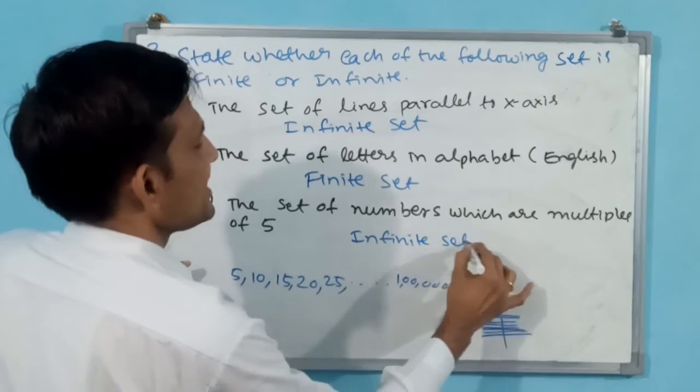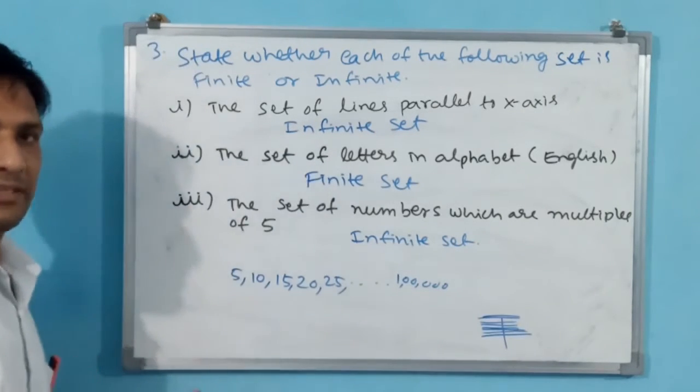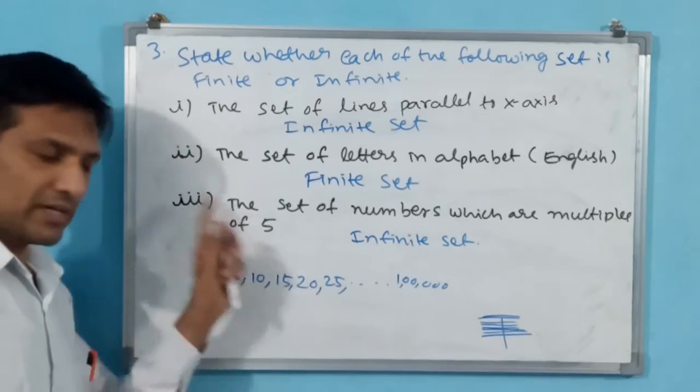Infinite set. Okay. Now we go for fourth part of the third question.